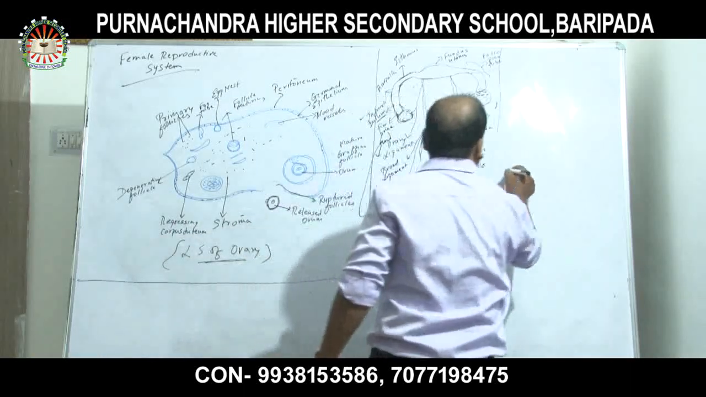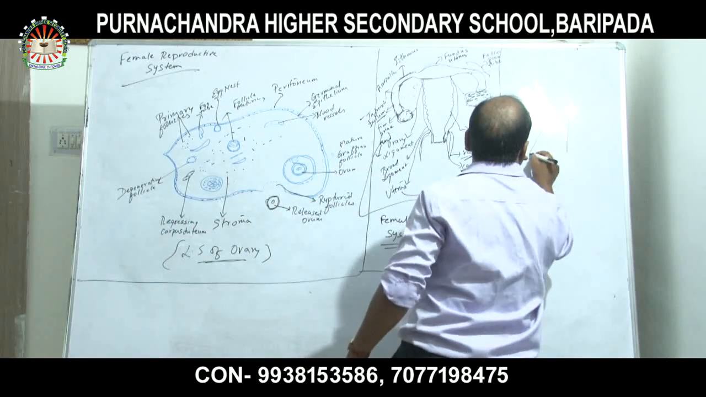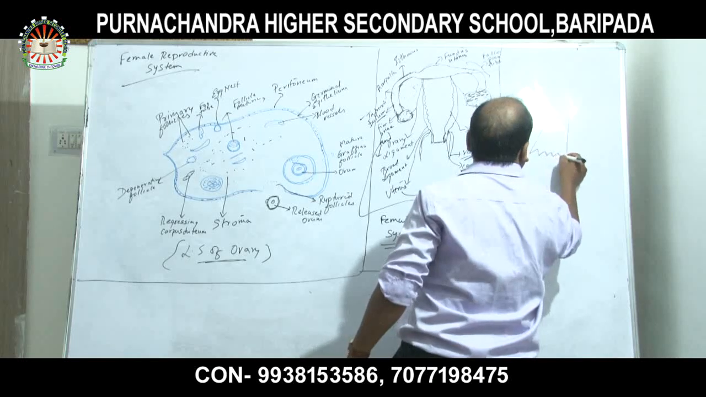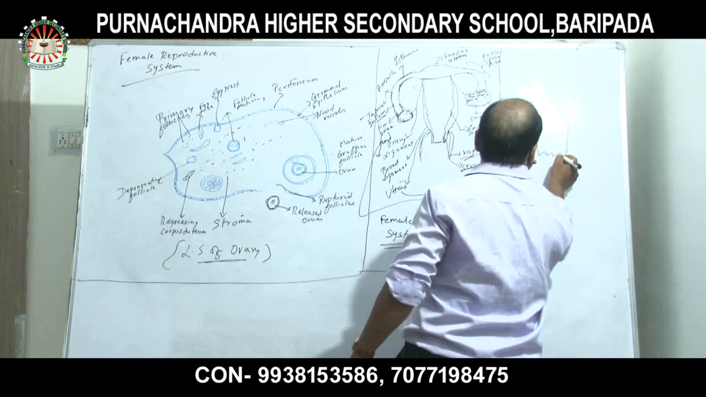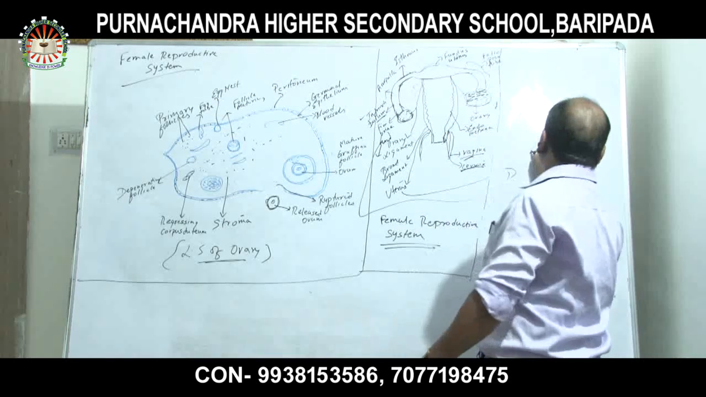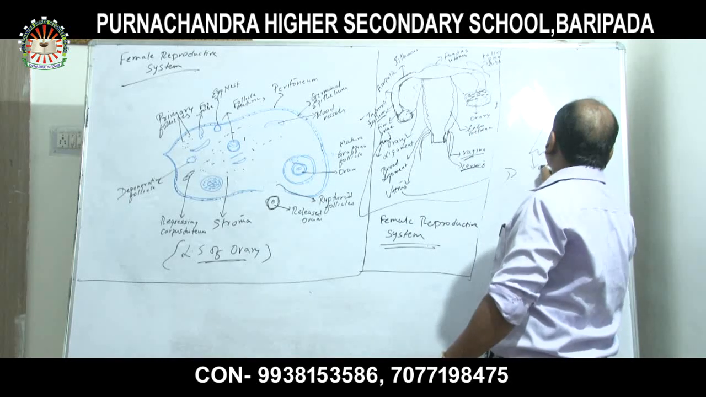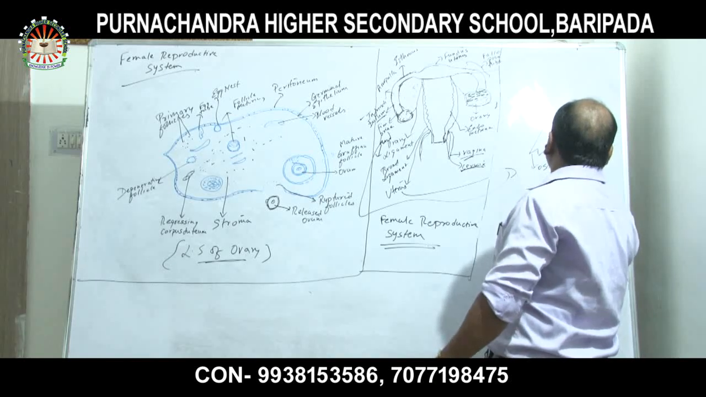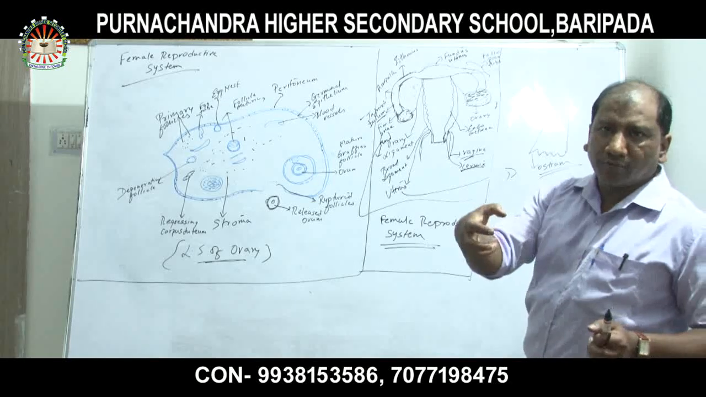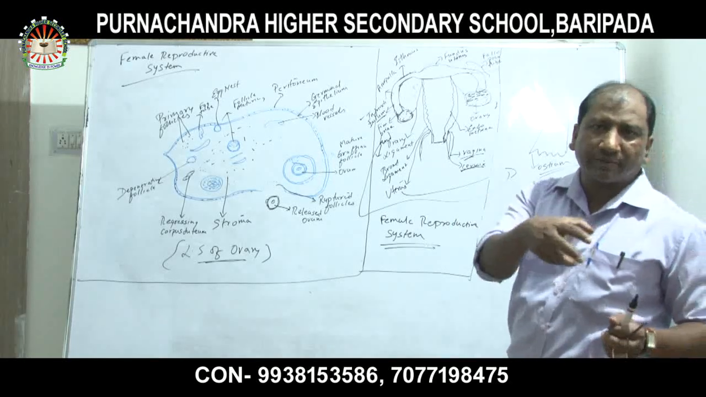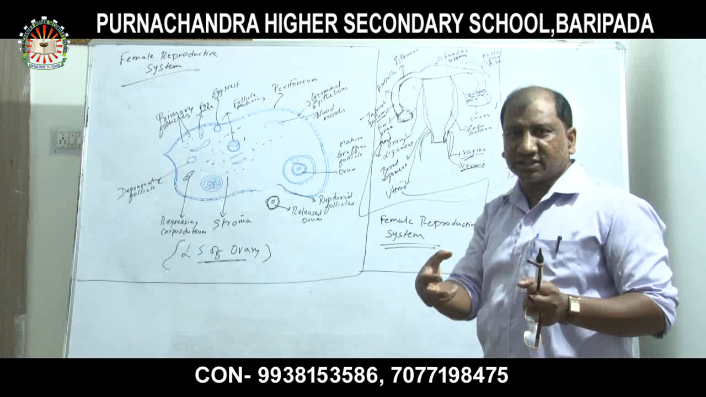Here I am showing the diagram of the infundibulum and fimbria. The dotted-like structure which is associated with the surface of the fimbria is called ostium. What is it called? Ostium. The main function of the ostium is to absorb the ovum during ovulation.